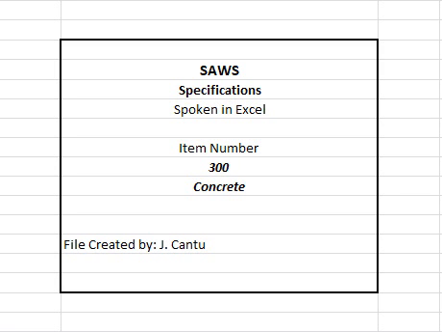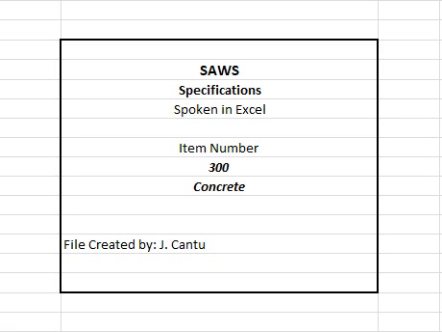H. ASTM C31, Standard Practice for Making and Curing Concrete Test Specimens in the Field. I. ASTM C33, Standard Specification for Concrete Aggregates. J. ASTM C39, Standard Test Method for Compressive Strength of Cylindrical Concrete Specimens. K. ASTM C42, Standard Test Method for Obtaining and Testing Drilled Cores and Sawed Beams of Concrete.